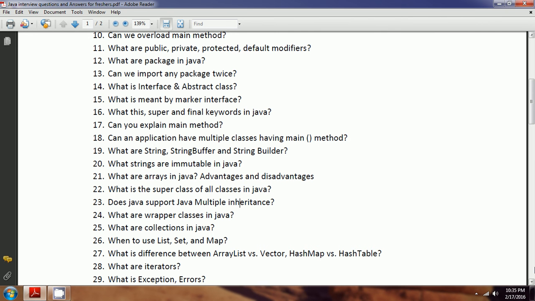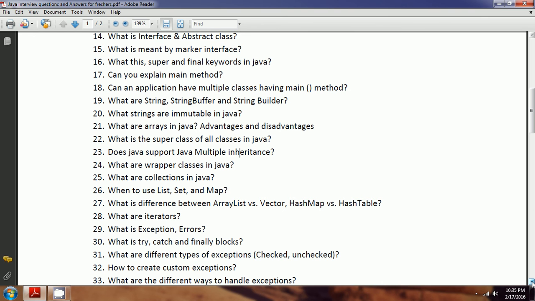Then, what are exceptions and errors? An exception is an abnormal condition which stops the normal flow of the execution. An error is an event that is not going to be recoverable. That means something happened, and it stops. For example, when a Java program runs and the JVM crashes, that is called an error. Error is an irrecoverable situation, but an exception can be recoverable.